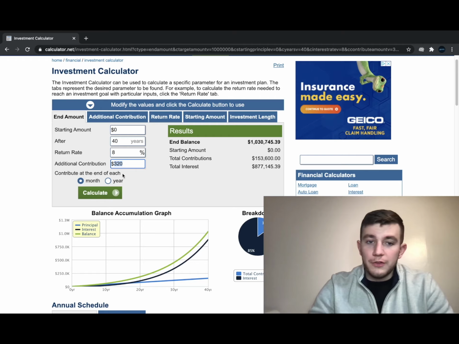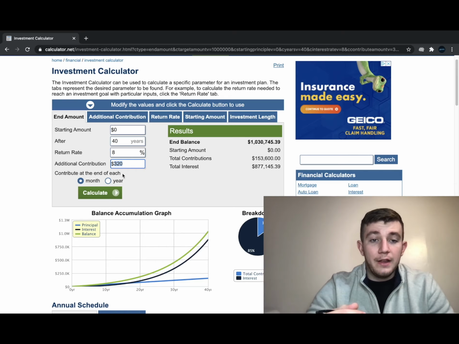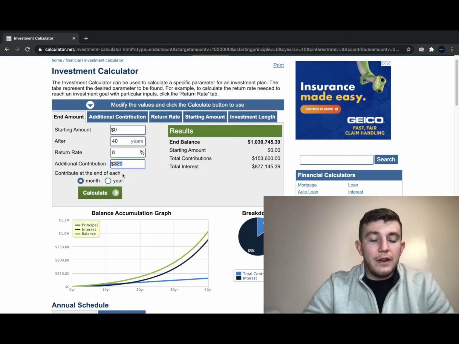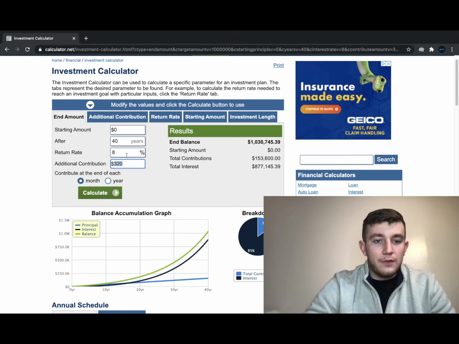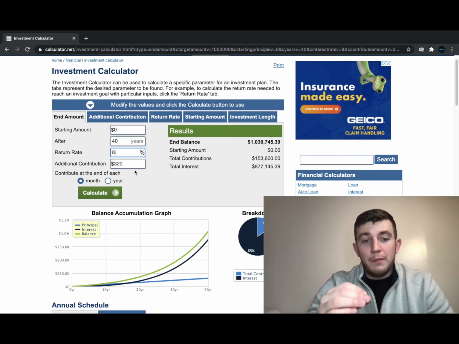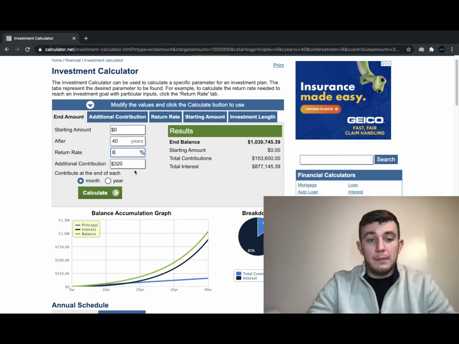To start us off, just to get right to the punch, the big thing we're looking at is what return you could be getting to make yourself a millionaire. In this example, we are starting off with $0, but after 40 years at an 8% return rate, if we put in $320 each and every month, we will then have over $1 million at the end of that investment period.